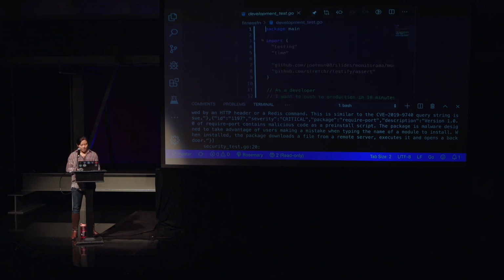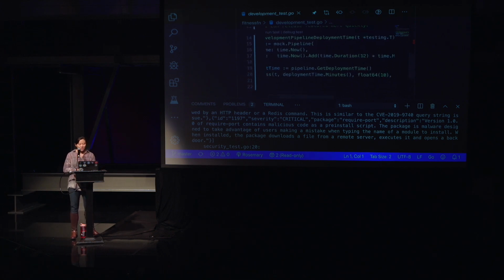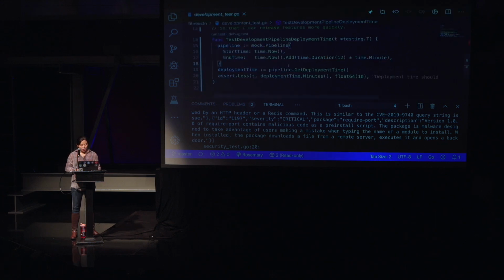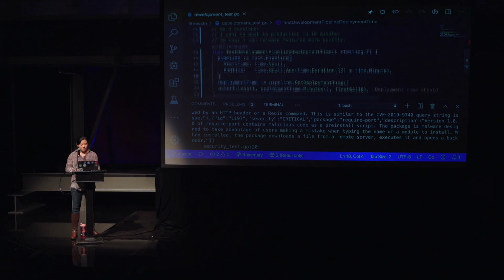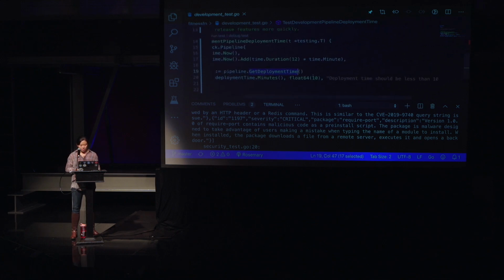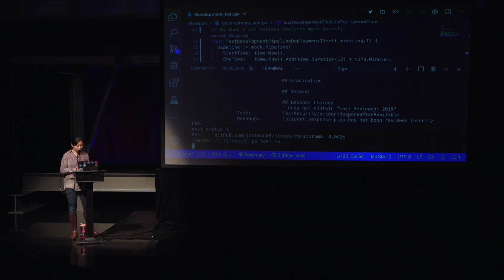So development test. As you can see here, all of this is mocked because I don't want to trust conference Wi-Fi. So a lot of this is mocked, but the idea is that we'd wrap these functions and say there is some kind of API that we call to grab this information. All right, so for now, I'm going to get deployment time. It should be under 10 minutes, and that should be that. So I'm going to put it under 13 minutes, but really it should be some kind of percentage, right? We were able to go through and actually do that in the real fitness function. But for now, let's just get it passing.